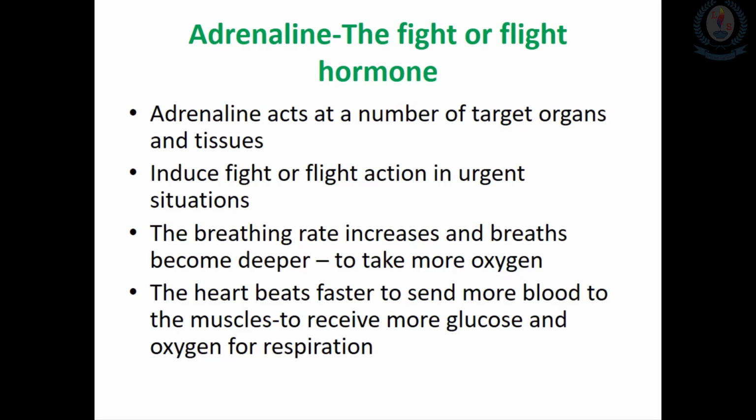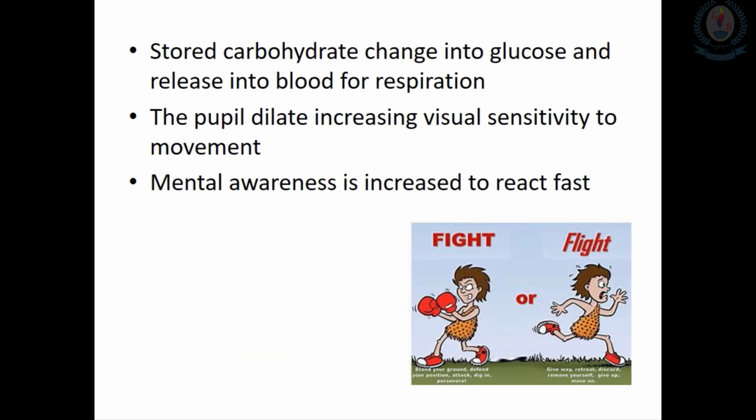Other than this, in the liver the stored carbohydrate is changed into glucose and released into the blood. The muscle cells can then absorb more glucose and use it for respiration. This action is also induced by the adrenaline hormone. So the stored carbohydrate changes into glucose and is released into the blood for respiration. It is done to give more ATP for the quick action.